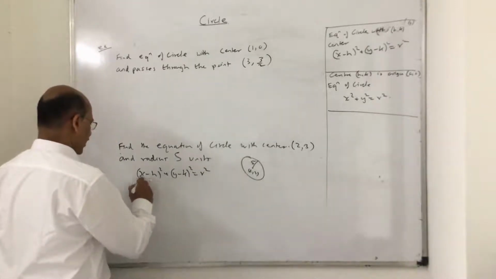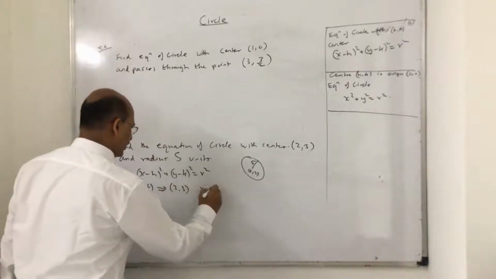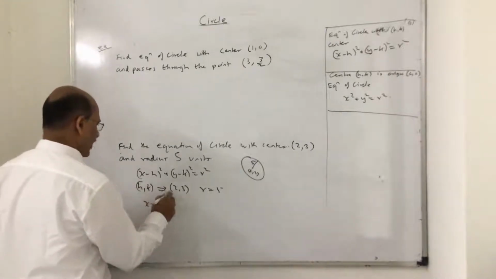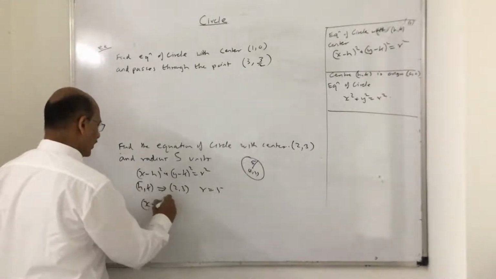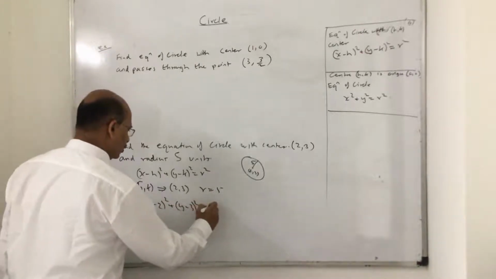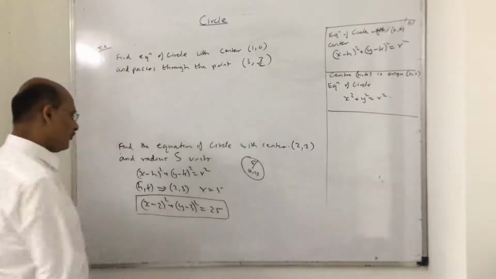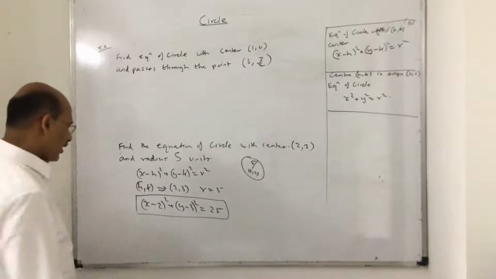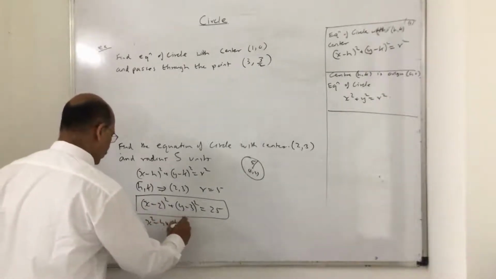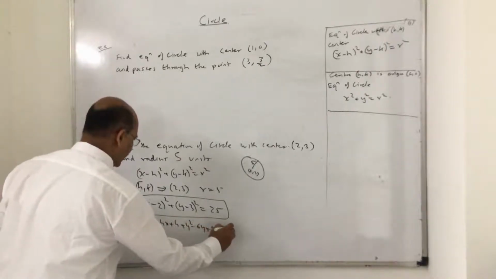So (h, k) implies what? (2, 3) and radius is 5 units. Just place your values here. So this will become (x minus 2) whole square plus (y minus 3) whole square is equal to 25. Now, if you want, you can open up and simplify. So what is the equation of the circle now? This will become x square minus 4x plus 4 plus y square minus 6y plus 9 equal to 25.